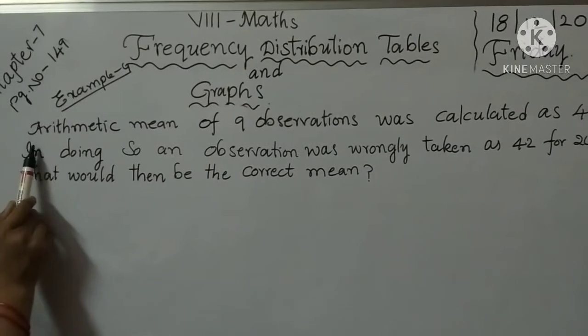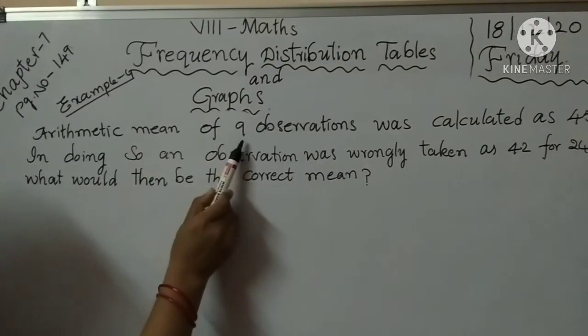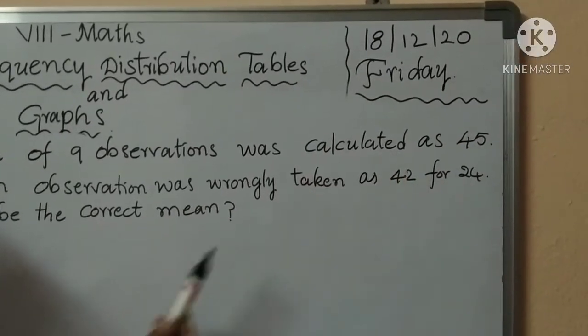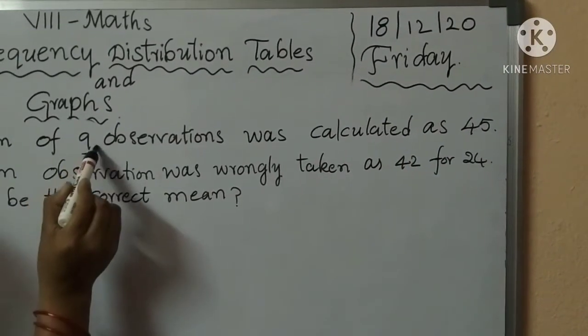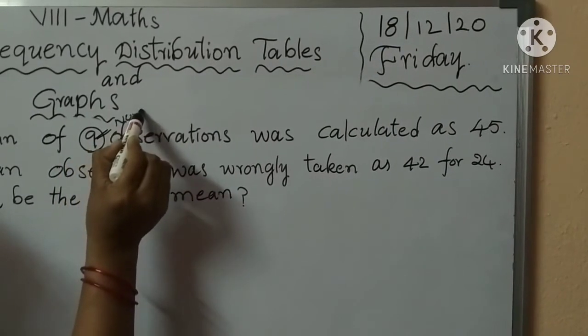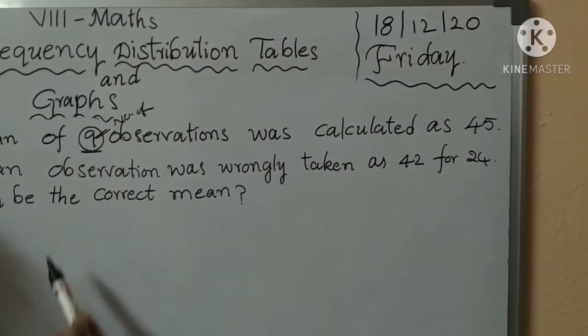Example 4. Arithmetic mean of 9 observations was calculated as 45. So here how many observations are given? 9 observations. It means number of observations is 9.